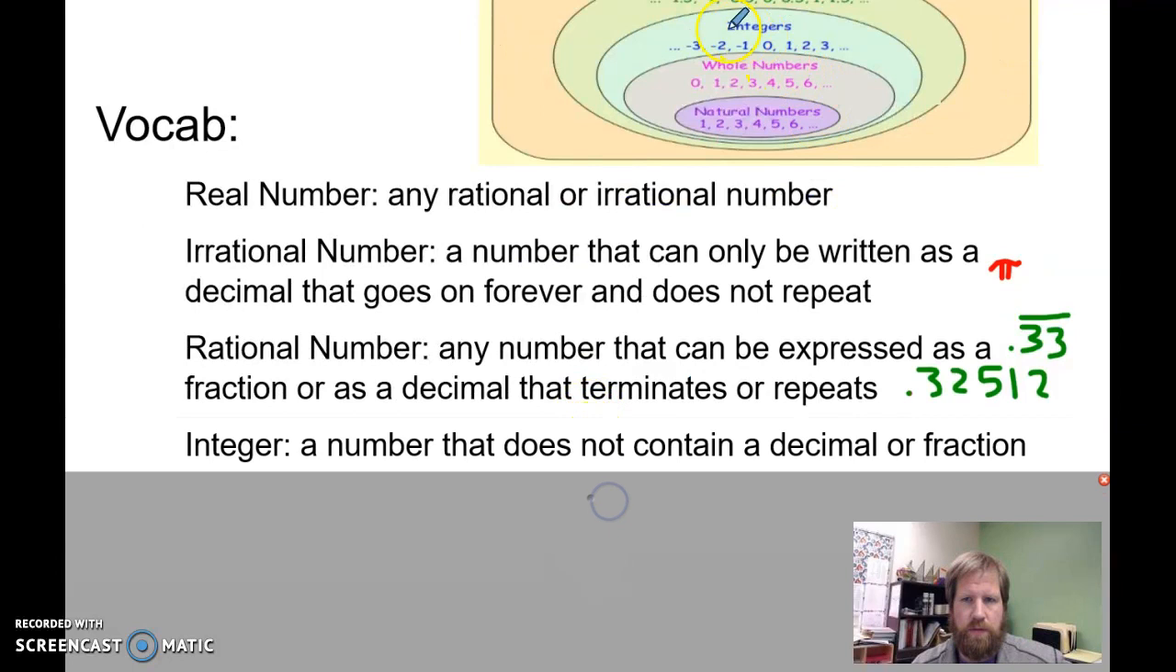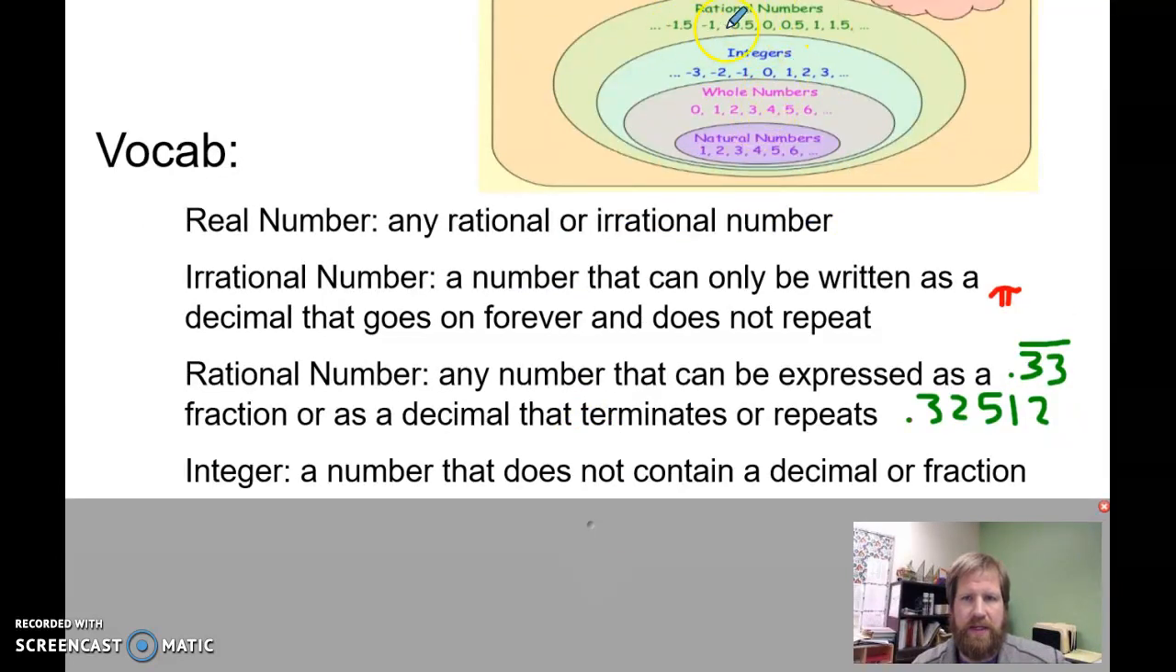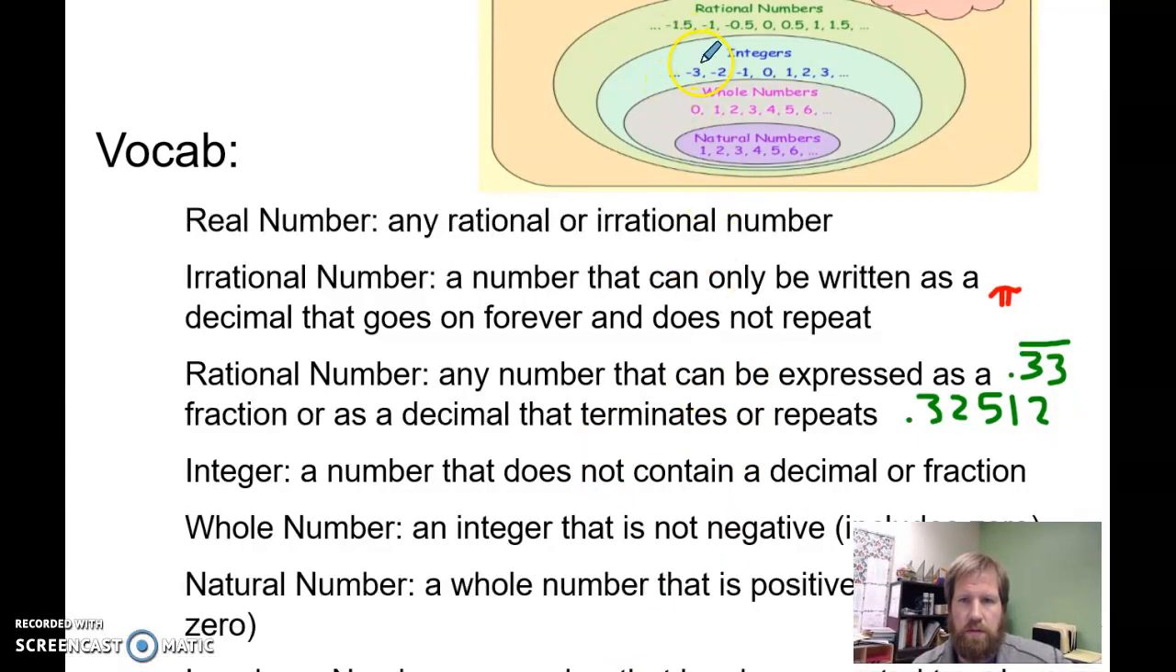An integer, you can see here, is kind of our first step inside of rational numbers. Those are all those numbers that don't have any decimal on them. It's going to be all your negatives, all your positives, 0. As long as it doesn't have a decimal on it, it's going to be an integer. Going one step further in, whole numbers gets rid of all your negative numbers, but we still have 0. And then the natural numbers are all those whole numbers, but we don't include 0.